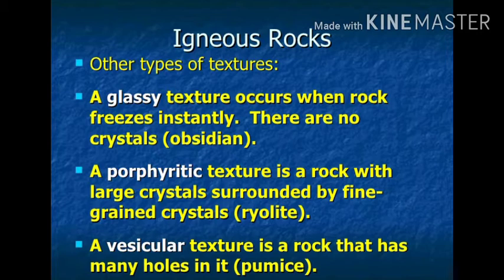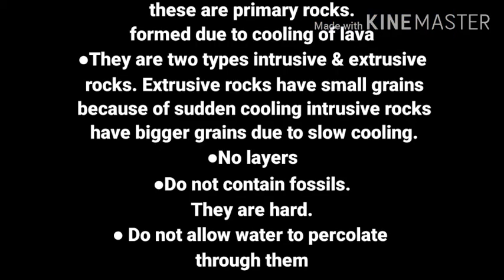Students, here are a few characteristics of igneous rocks through which we can identify them. Number 1: igneous rocks are hard and compact. All igneous rocks are crystalline in nature. Number 2: these rocks do not have layers and do not contain fossils because they are formed by cooling and solidification of molten rock material in which life forms do not survive. Number 3: they are termed primary rocks because other types of rocks are formed directly or indirectly from igneous rocks.